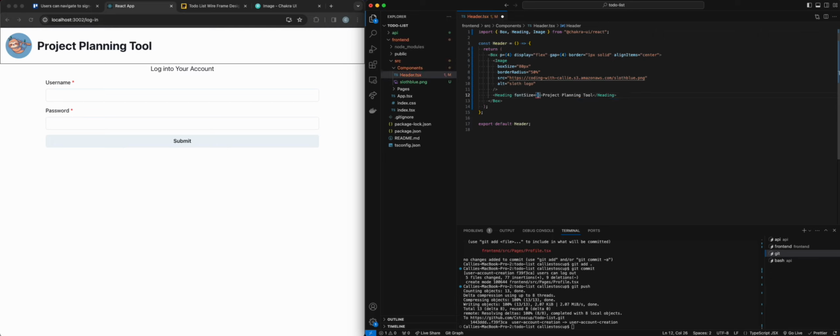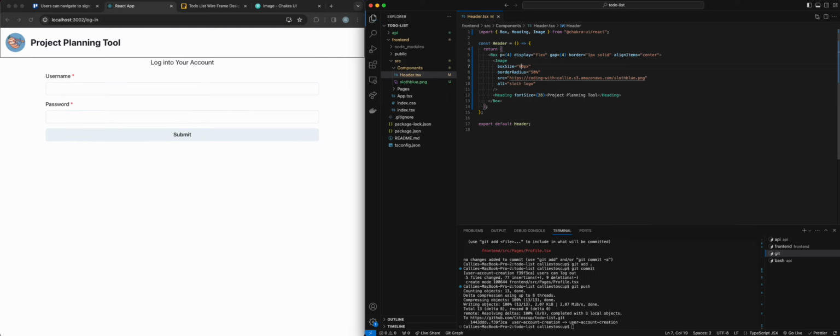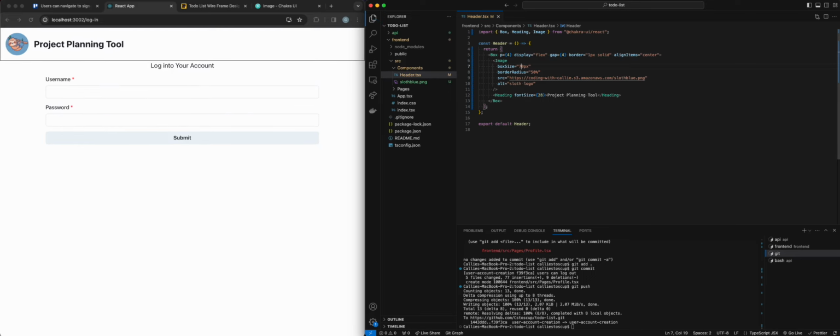All right, font size, let's try 36. Okay, I think it's already 36, let's try 28. All right, honestly, that looks a little bit better. Let's try 24. I think 28 is probably fine. Okay. I think this does need to be a little bit smaller though. Let's try 60. Maybe a little bit bigger. Let's try 70. Okay, I think that looks pretty good.